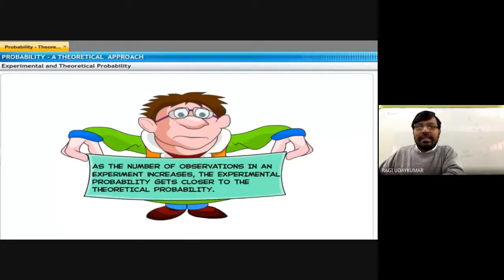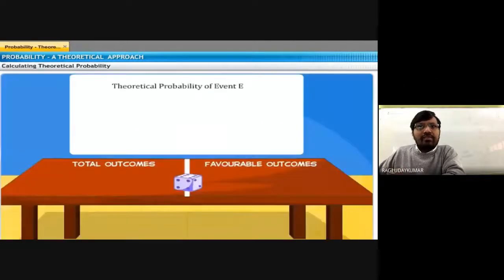That is called the theoretical probability. So the theoretical probability of getting the number 1 when you throw a die is 1 by 6.